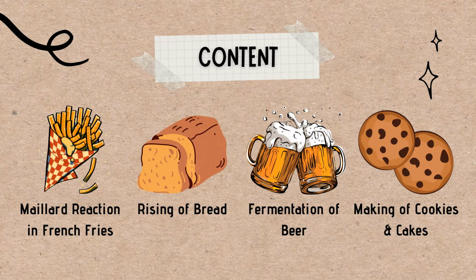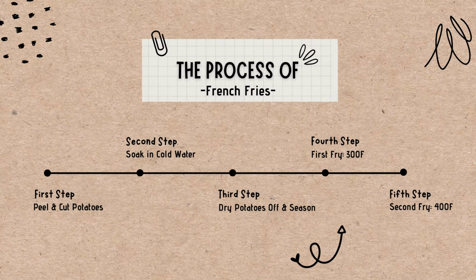So there are going to be 4 different topics I'm going to be talking about, which are the Maillard reaction in French fries, the rising of bread, fermentation of beer, and the differences in making of cookies and cakes. So first, let's talk about French fries.